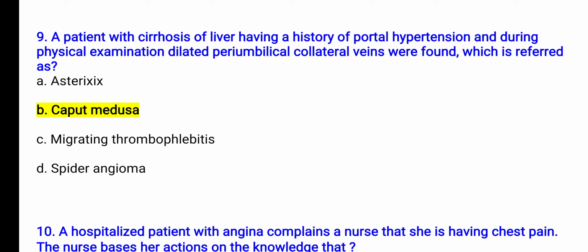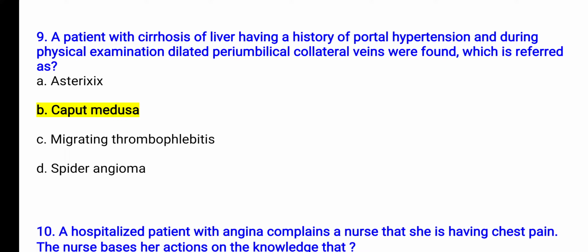So asterixis can also be seen in patients with cirrhosis of the liver, and caput medusa is also seen in these patients, but in this question they focus on dilated periumbilical collateral veins, which is known as caput medusa, because in asterixis there are tremor hands.